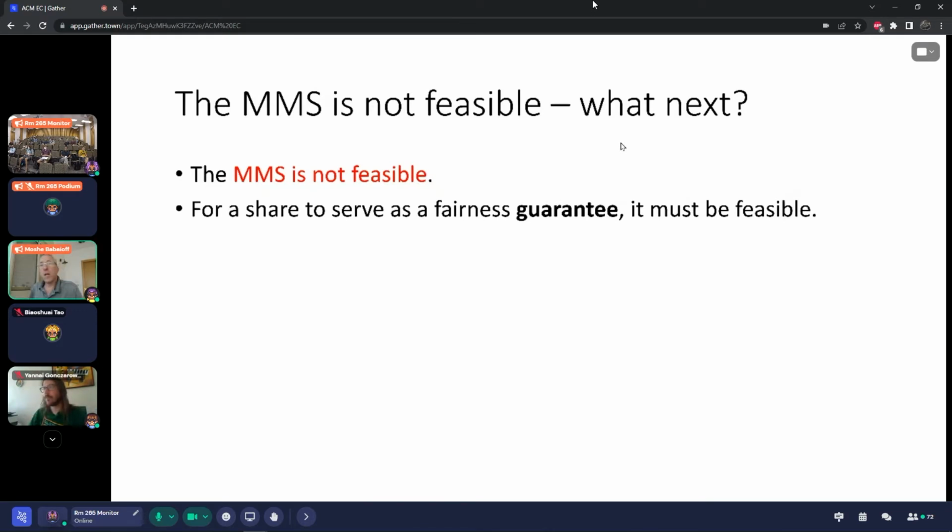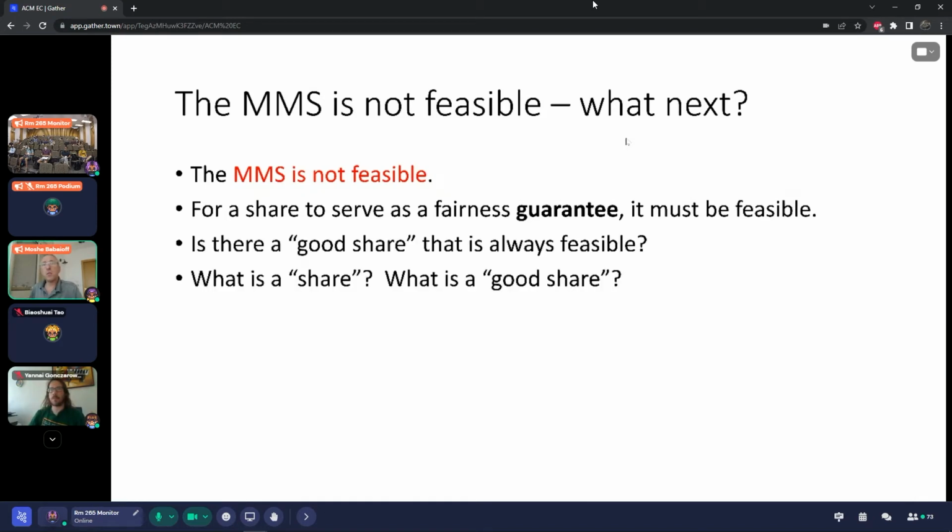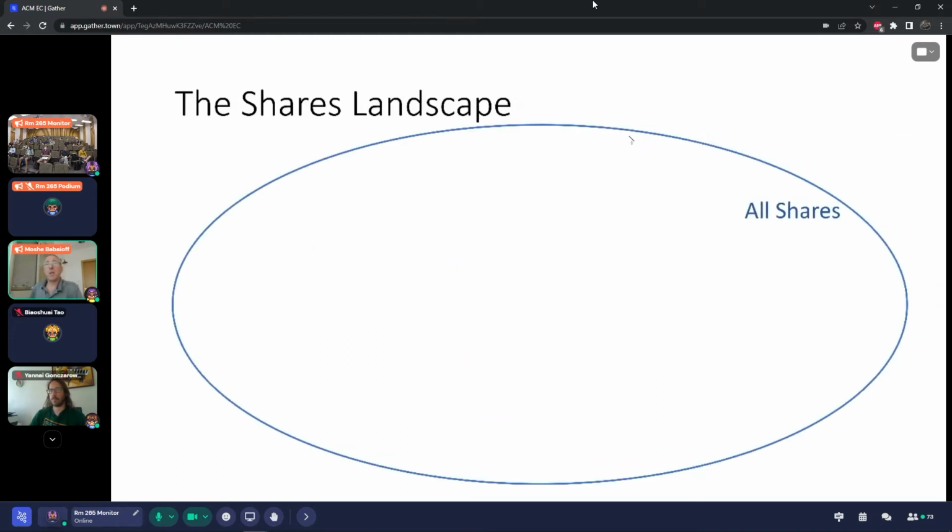I would argue that if it's not feasible, we cannot use the Maximin Share as a fairness guarantee, because a guarantee is something that you know for sure that you will always get. So we want to define general notions of shares and look for a good share that is always feasible. For example, the zero share is always feasible, but it's not good. So I need to define what I mean by a share and what I mean by a good share.